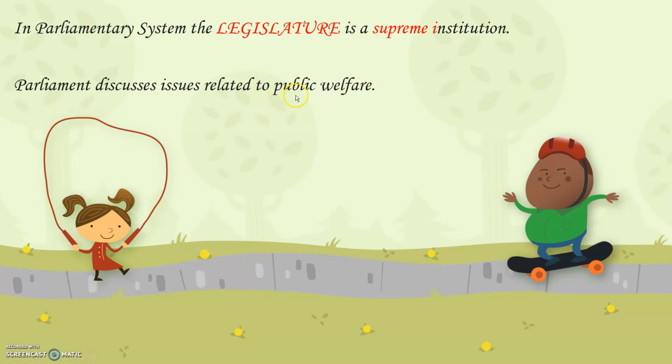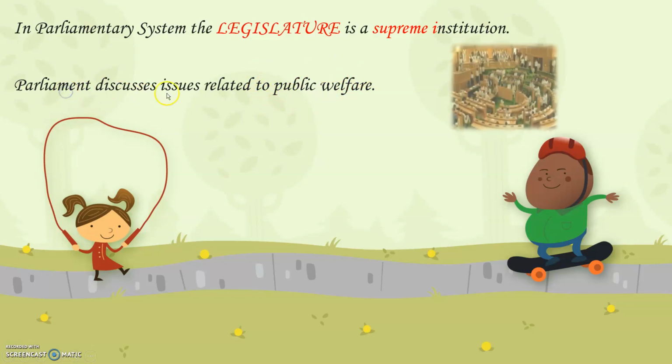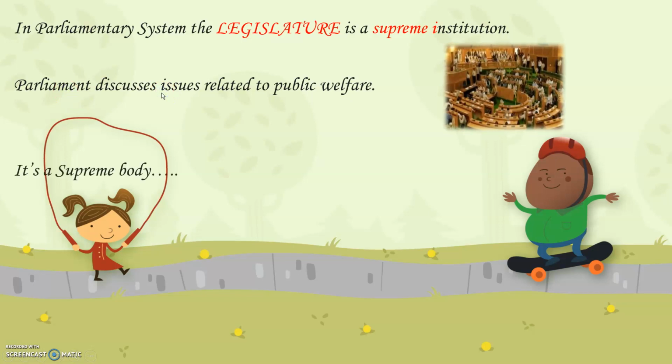So public problems are solved in the parliament, they are discussed in the parliament, and therefore it is called the supreme body, because the public or citizens are the first preference to the government. Here in the parliament, the problems of people all over the country are discussed, and therefore it is called the supreme body, or the highest body. The important body of the parliament is the legislature.